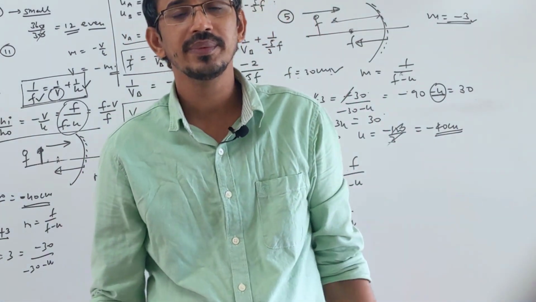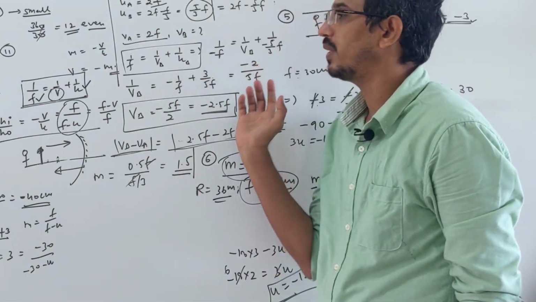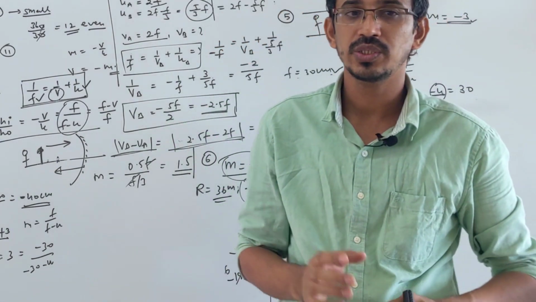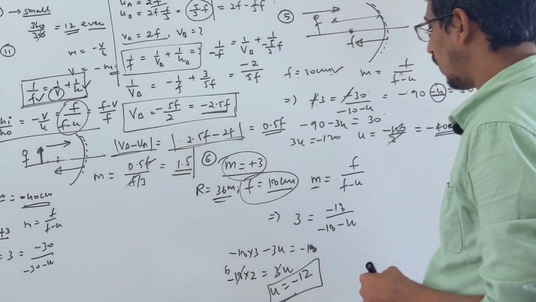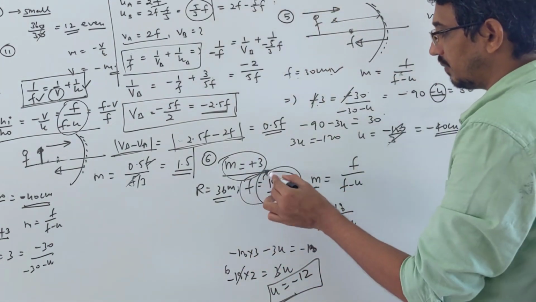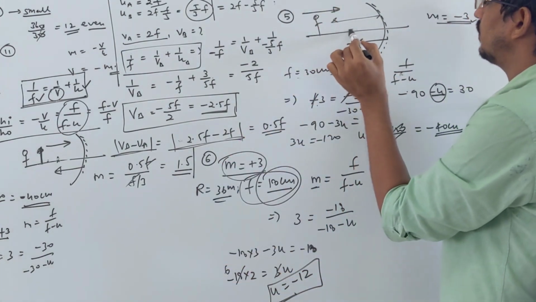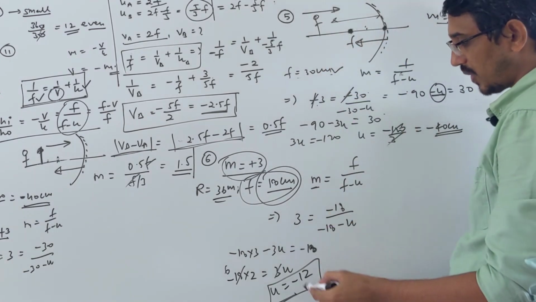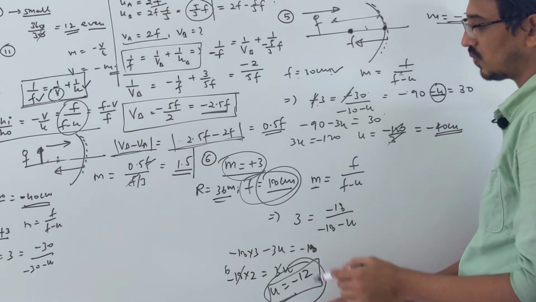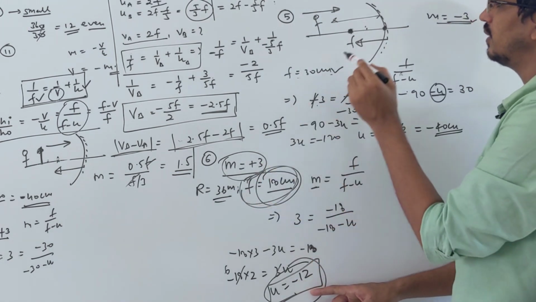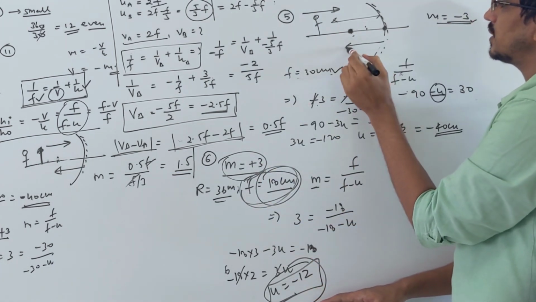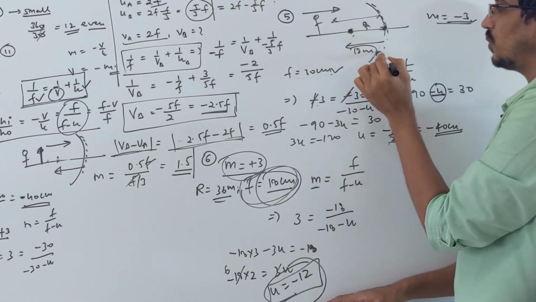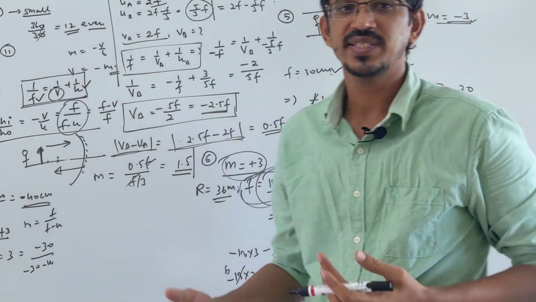Remember, this mirror makes a virtual image when the object is placed between the pole and the focus. By chance if you are getting a wrong answer, you should verify it. Suppose the focal length is given as 18 centimeter. When you put an object between focus and pole, you get a virtual image. Our answer is coming 12, and 12 is less than your focal length of 18 centimeter, right? So the object should be placed somewhere between these two points, so the object distance should be less than 18 centimeter.